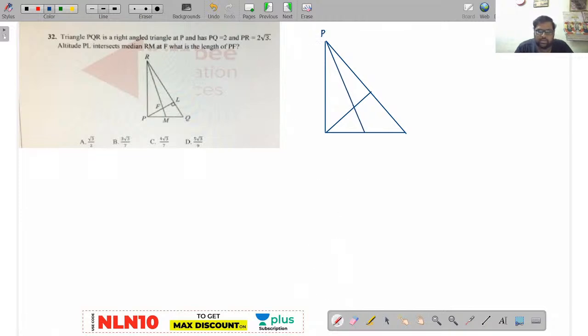Now this is R, now this is M, this is L, this is the perpendicular given, the altitude, right? Yes. Now this is P, this is F, and this is Q. Now most of you know about this coordinate geometry concept, right? Just for the sake of knowledge, see here, how do you find the slope value in coordinate geometry? M is equal to y2 minus y1 divided by x2 minus x1.